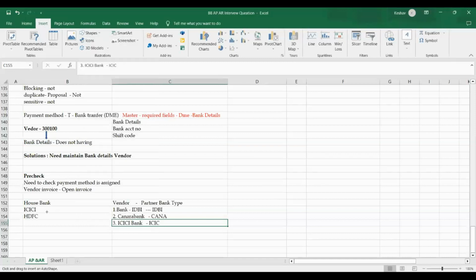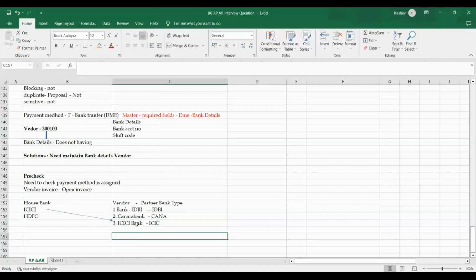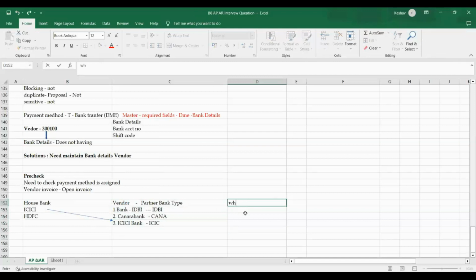We are making the majority of payments through ICICI by default. He also needs the receiver bank, and he wants ICICI bank. To address this while posting invoices, we have the partner bank type field.